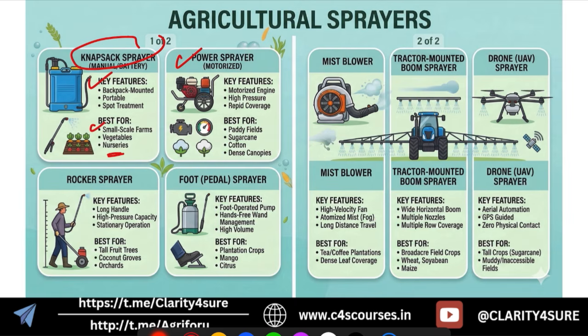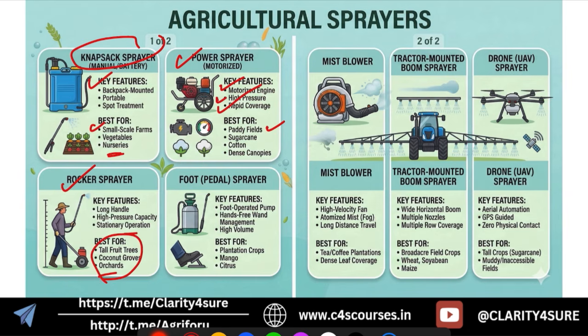Then we have power sprayers. These are motorized and they have motorized engines. They can create high pressure and give us rapid coverage. Okay, they are suited for large fields, paddy, sugarcane, cotton, which have a dense canopy. Rocker sprayer, it has a long handle and a high pressure capacity, and it is best for tall fruit trees, coconut groves and orchards.